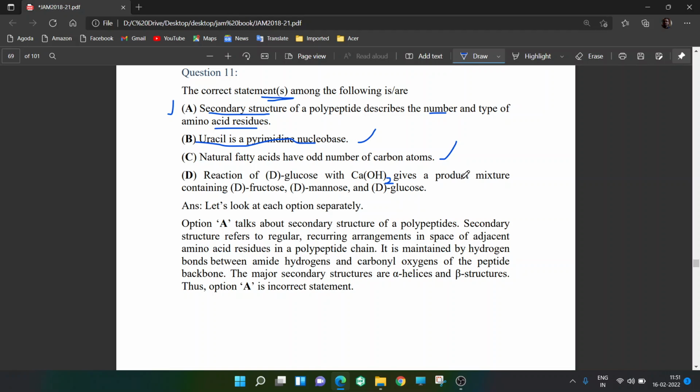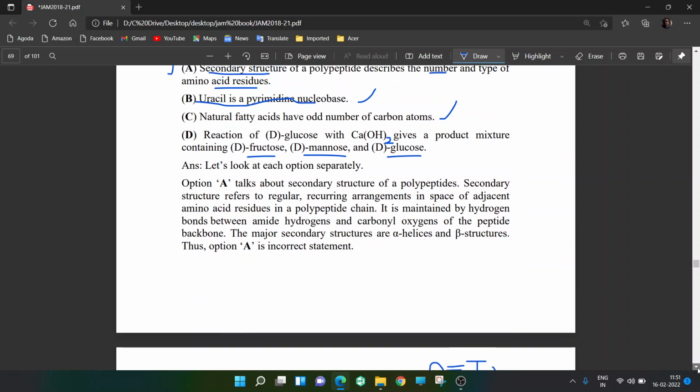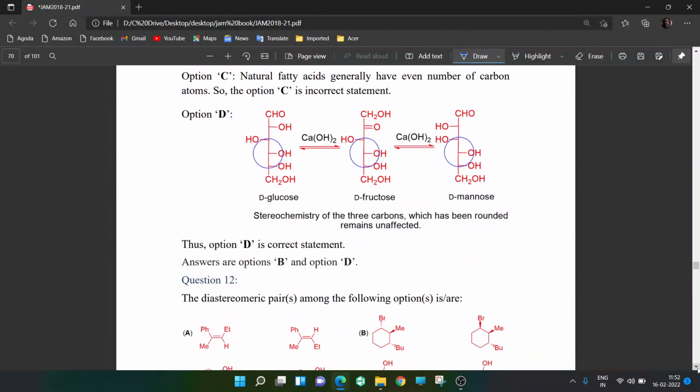Ca(OH)2 gives a product mixture containing D-fructose, D-mannose and D-glucose. So first let us understand the difference between glucose, fructose and mannose. Let me show you, that will be much better. So you have D-glucose. In D-glucose, the second carbon OH is on the right side, the third OH is on the left side, and the other two are both on the right side.